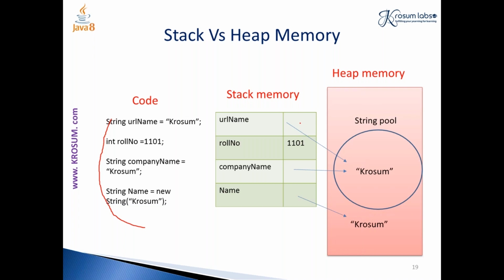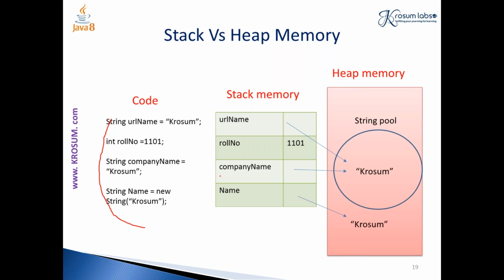So when you see here, say for example, company name is also Crozum and URL name is also Crozum. If I try to compare the URL name and company name using the equality operator, this address is being compared and not the actual object. That is the reason why we go for the equals method when comparing two strings. Because it is a reference variable, we need a method to check the object and not the address of those objects.